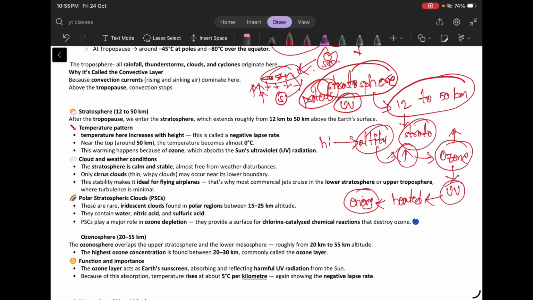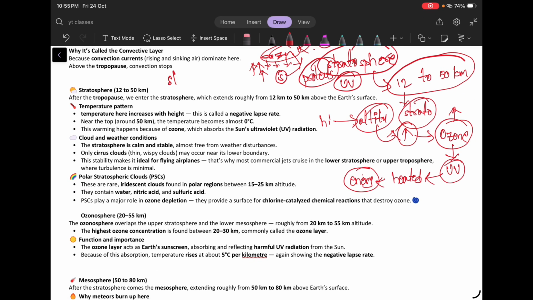right? And the stratosphere is also very stable and calm, without any weather disturbances. The clouds will also be very minimal in this layer, and because of this stable and calm nature, airplanes fly in this layer. This stable environment provides planes with good flying conditions. That's why we see commercial jets flying in the stratosphere region.